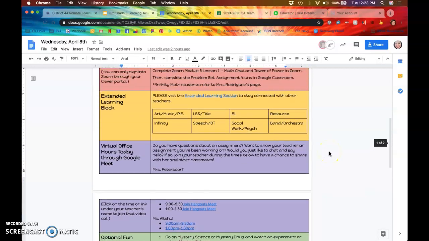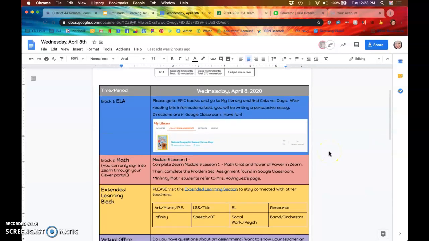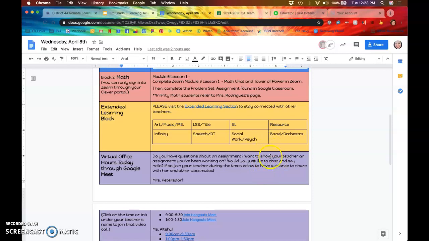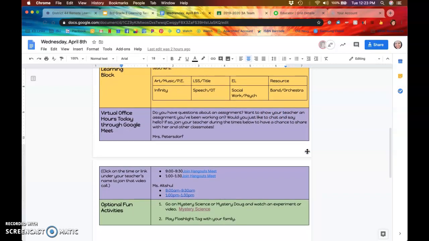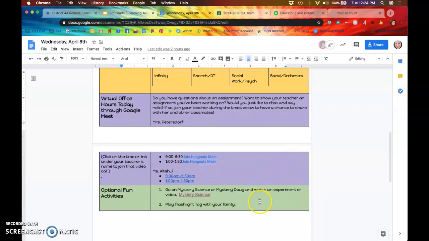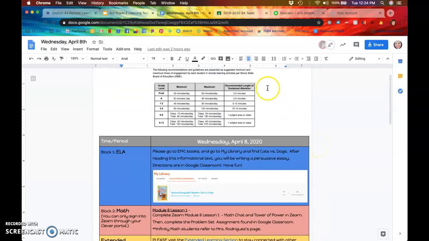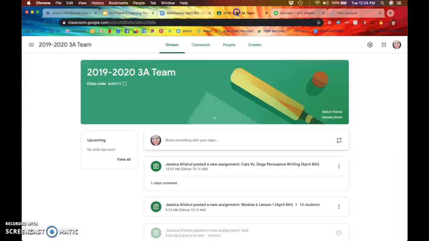Each of our lessons will be set up in this format. These blocks will change depending on what the day is. This block and this block will actually stay the same, but we still have that every day for easy access for you. And then these optional fun activities will change each day as well. So now let's go in, and I want to show you Google Classroom.